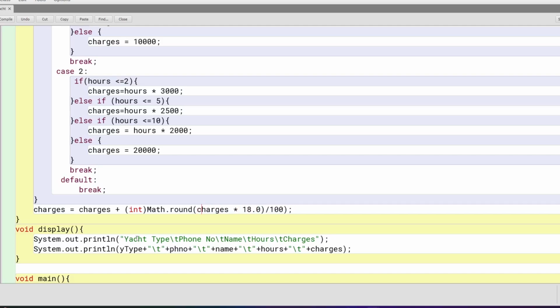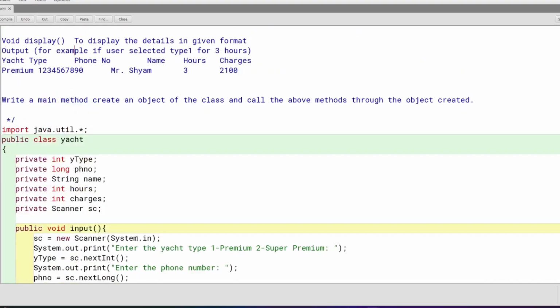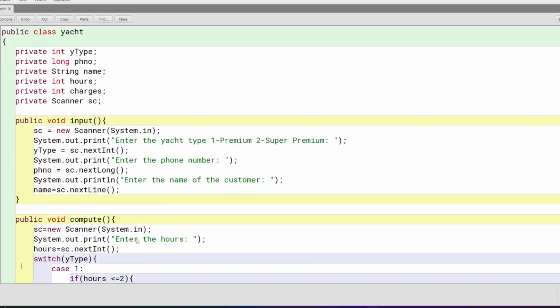Maybe I can do it like this, charges into 18 by 100, or 0.18. That's better, right? Charges into 0.18. Simply, why do all that, right? Yeah, I think that's it, and I think this should work.